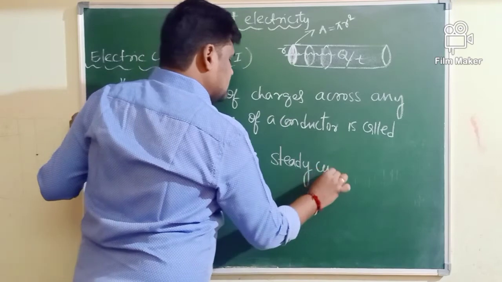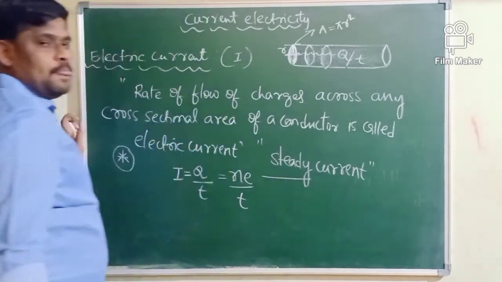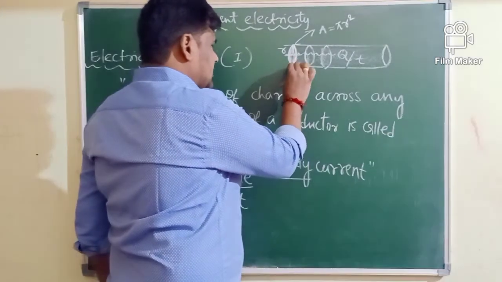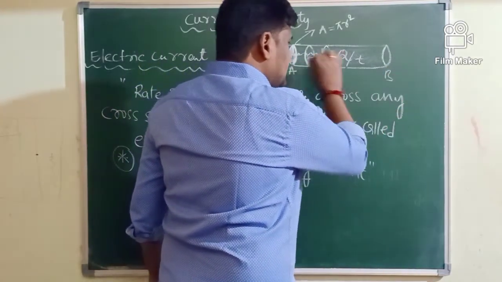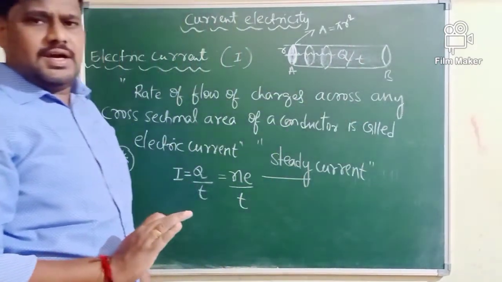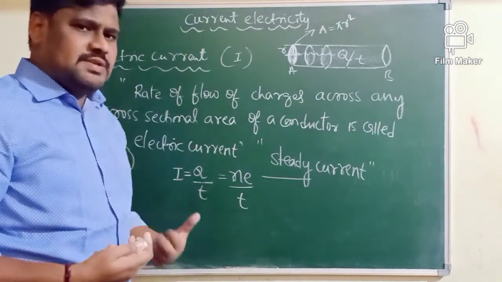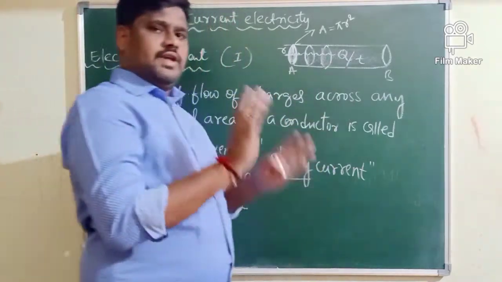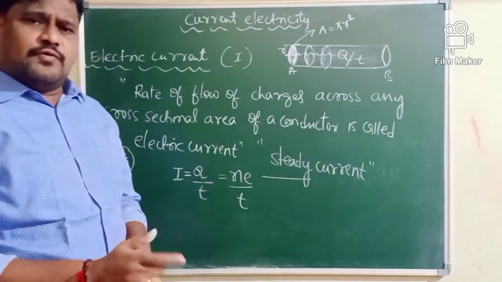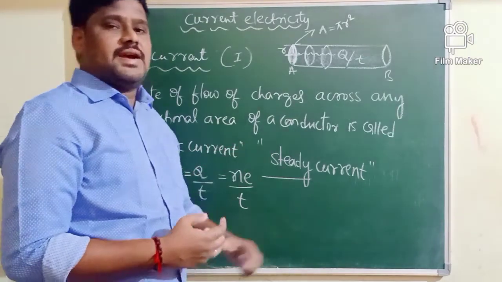Which type of current is called steady current? Current in a conductor is uniform. You calculate the current in a conductor from end A to end B, anywhere you calculate the current. If current through all parts of a conductor is the same, then such a type of current we will call it a steady current. It is possible only when from A to B there must be uniform flow of charge. If flow of charge through a conductor is uniform, then the current is also constant. Then such a type of current we will call a steady current.